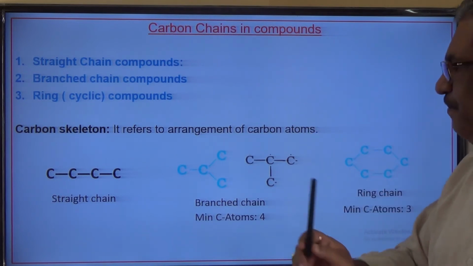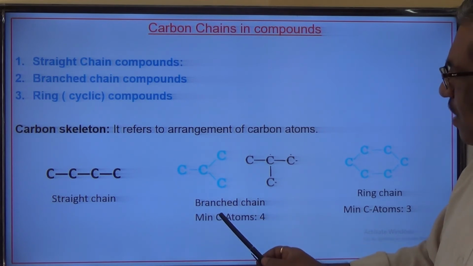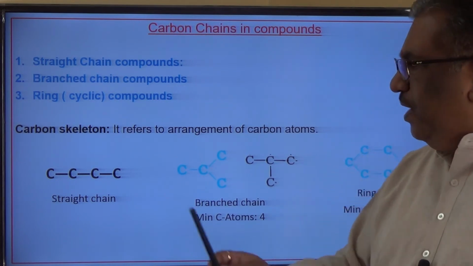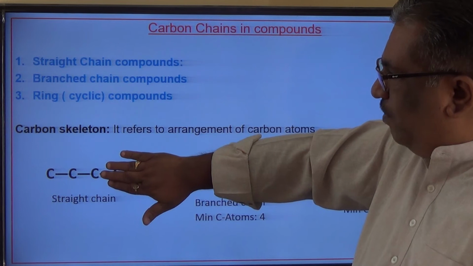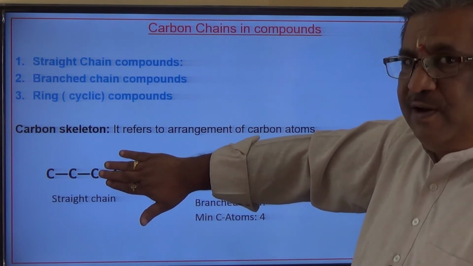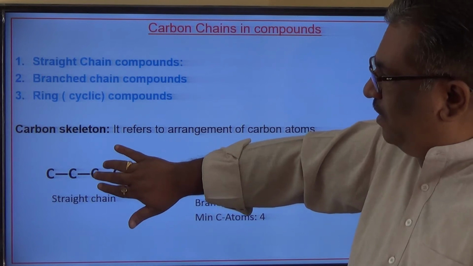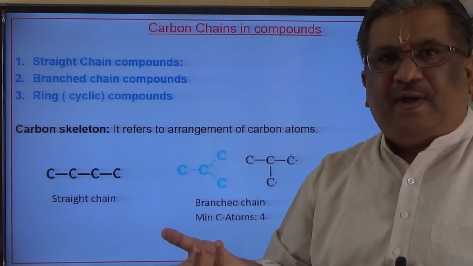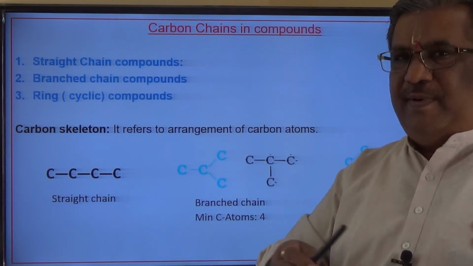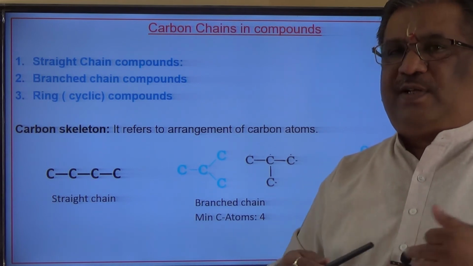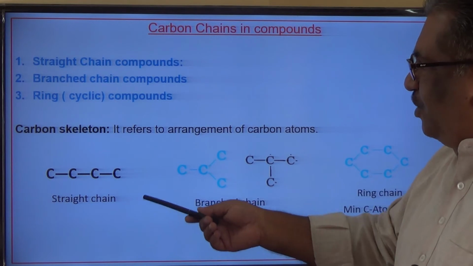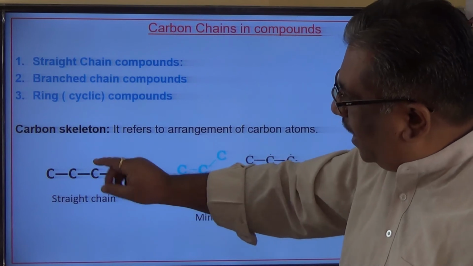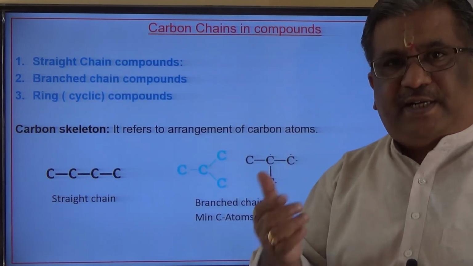One important thing is, tell me, to make a branched chain, what is the minimum number of carbon atoms? If I have only 3 over here, is it possible to make a branch here? See, if there are only 3, I can take this carbon and attach it over here. It is a straight chain only, but simply taking a turn like this. Probably I will explain that when explaining isomers on the board. So a straight chain can take a turn like this. These two carbon atoms can take a turn like this, but it is of course a straight chain only.